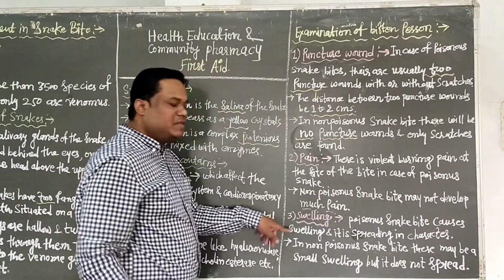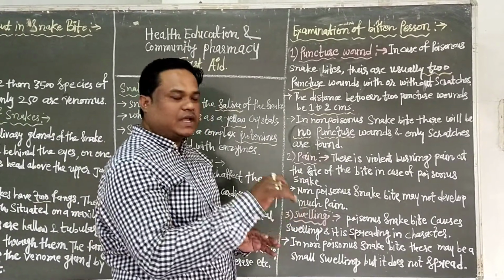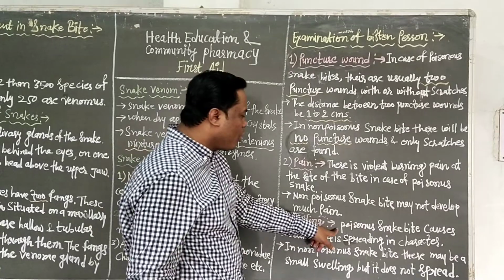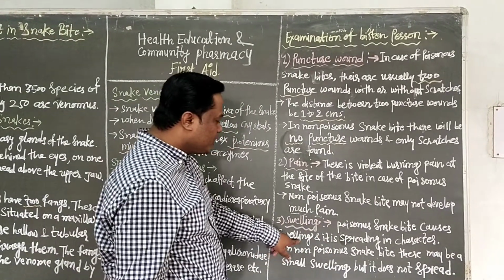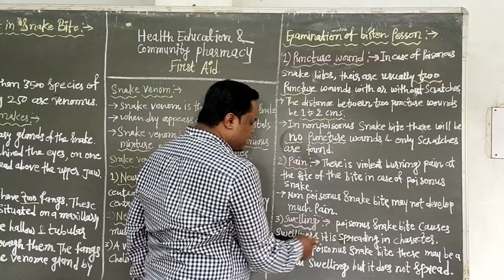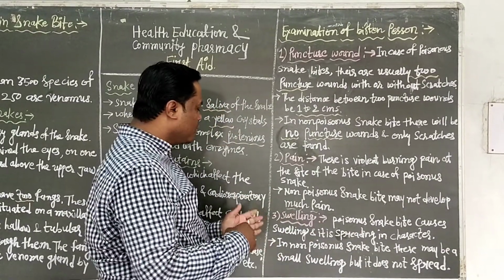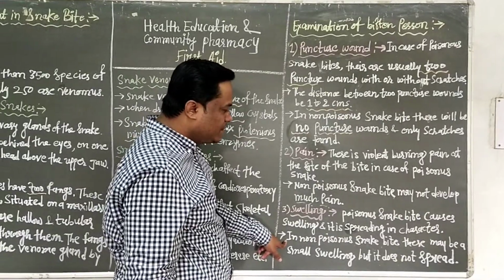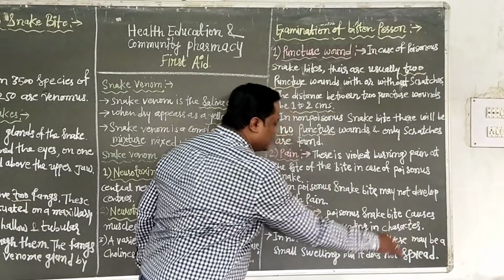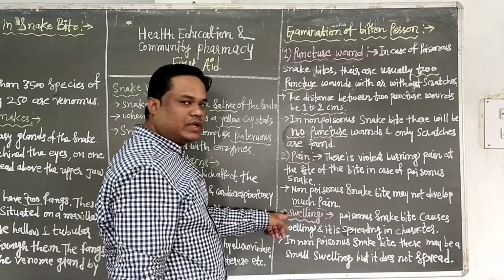Then third is the swelling, meaning enlargement of the affected area where the snake bit. A poisonous snake bite causes swelling and it is spreading in character, spreading throughout the body. But in a non-poisonous snake bite, there may be a small swelling, but it does not spread. This is the difference between swelling in a poisonous and a non-poisonous snake bite.